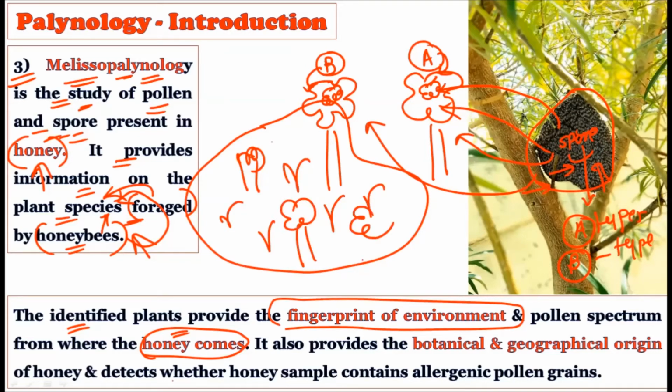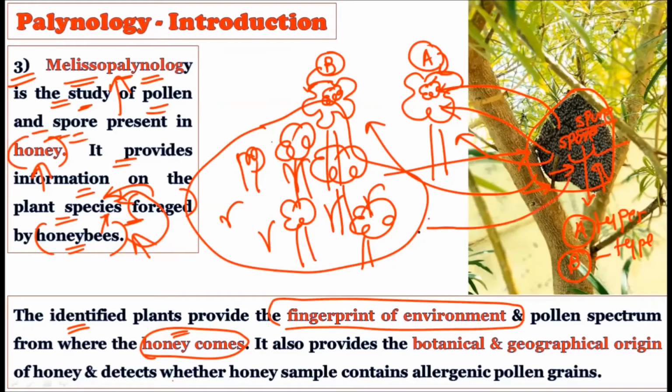Nearby you will find a honeycomb, and by studying the spores or pollen grains present in this honey, you can come to know which plant was actually foraged by the honeybee. For example, if the bees are foraging on this particular A species only and not on the rest of the species, you will come to know which fingerprint of the environment these honeybees are using.